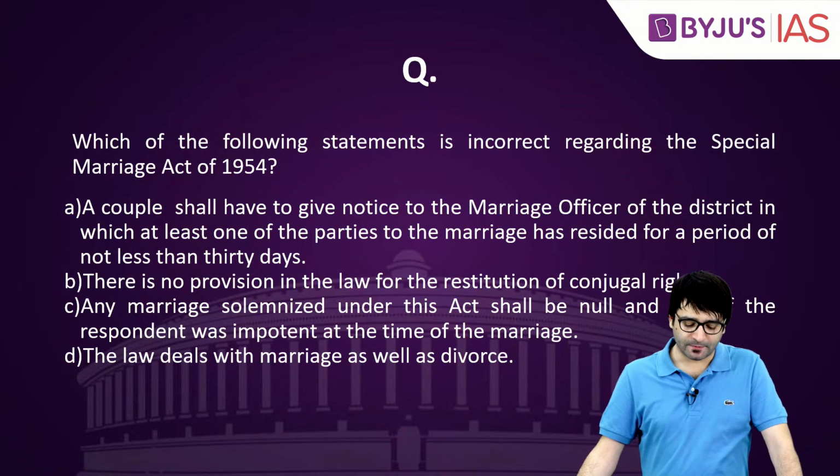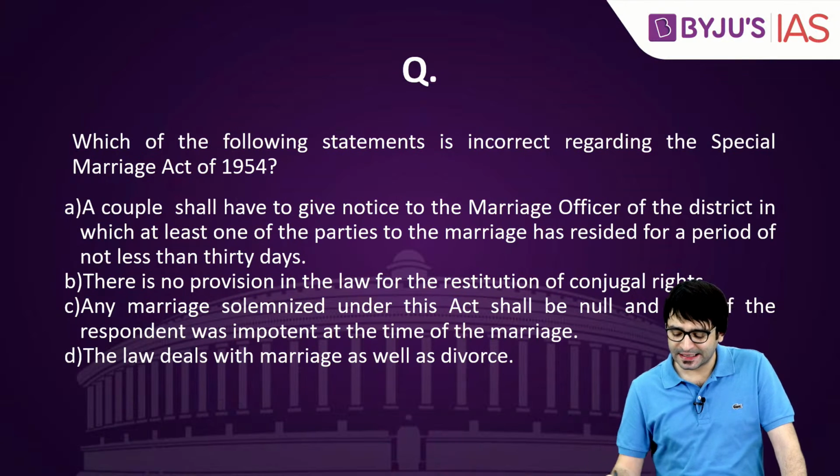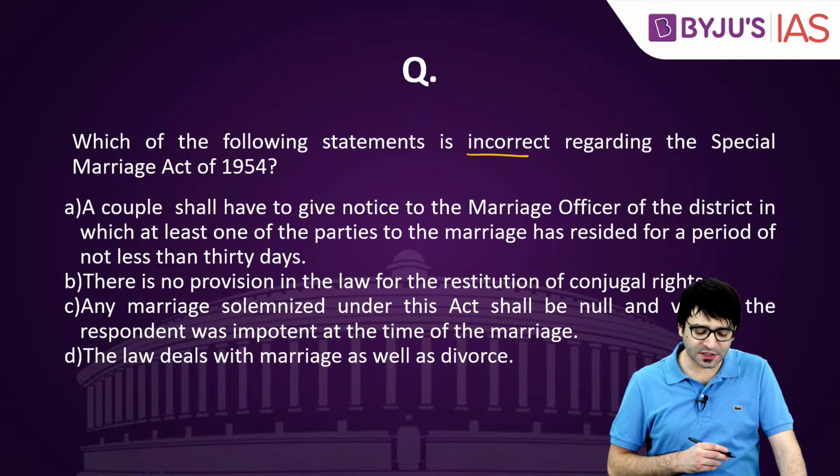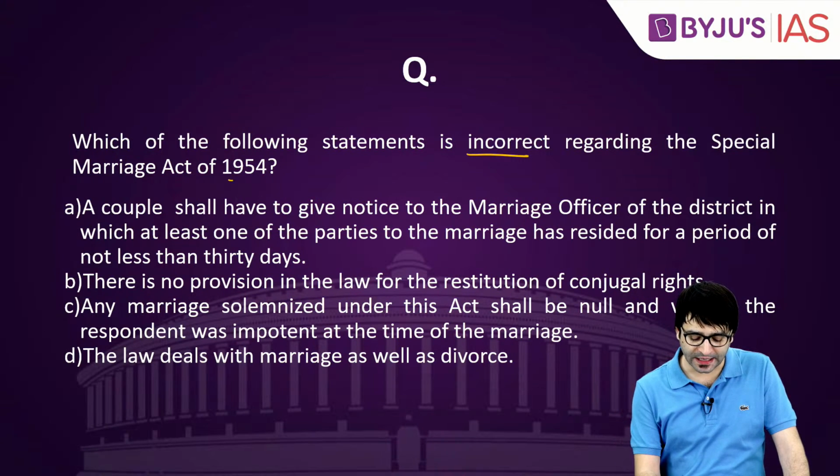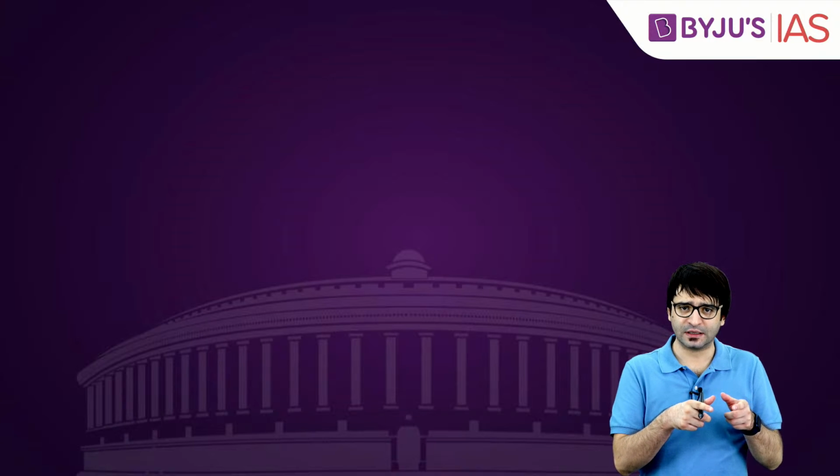Let's look at another question. Which of the following statements is incorrect regarding the Special Marriage Act of 1954? What is the context? Some states such as Gujarat, Madhya Pradesh and Uttar Pradesh passed laws popularly known as anti-love jihad laws, which prevent forceful conversion, conversion before marriage and conversion after marriage.